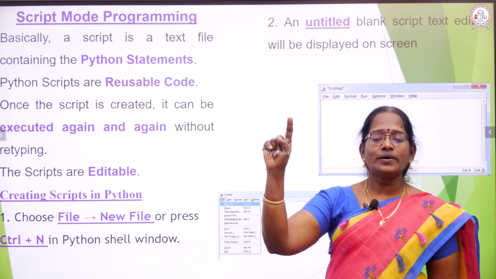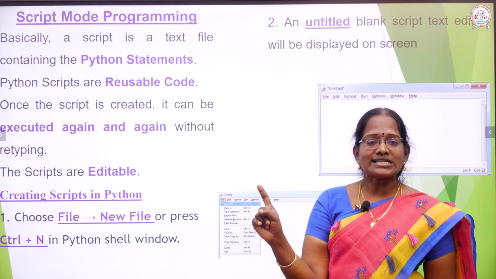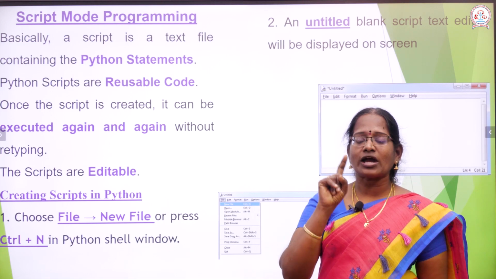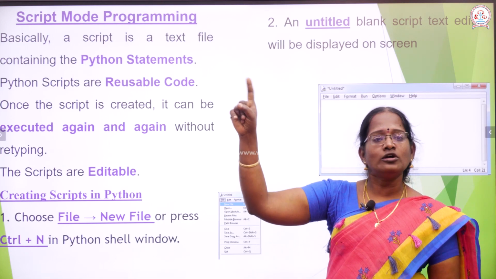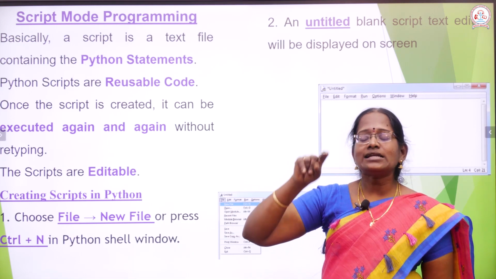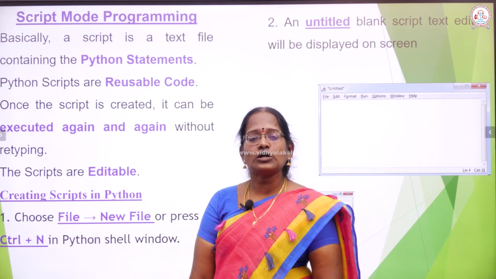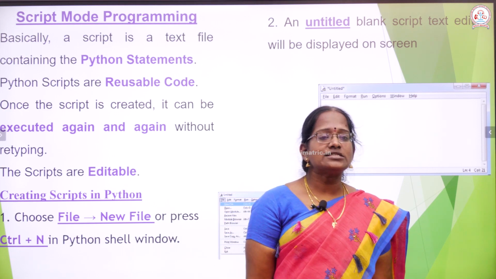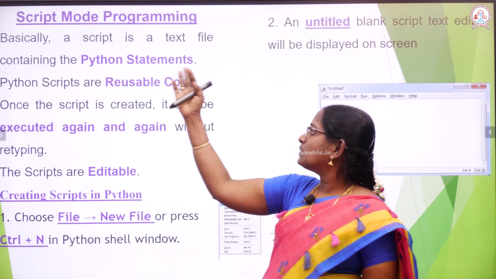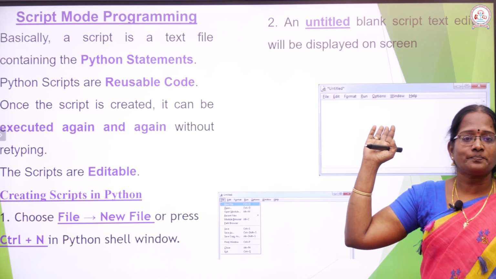Otherwise you press. In a one-mark question about opening script mode, you have two different options: File, New File, and also Control plus N. You press Control plus N, or choose the File option, and automatically this screen opens.